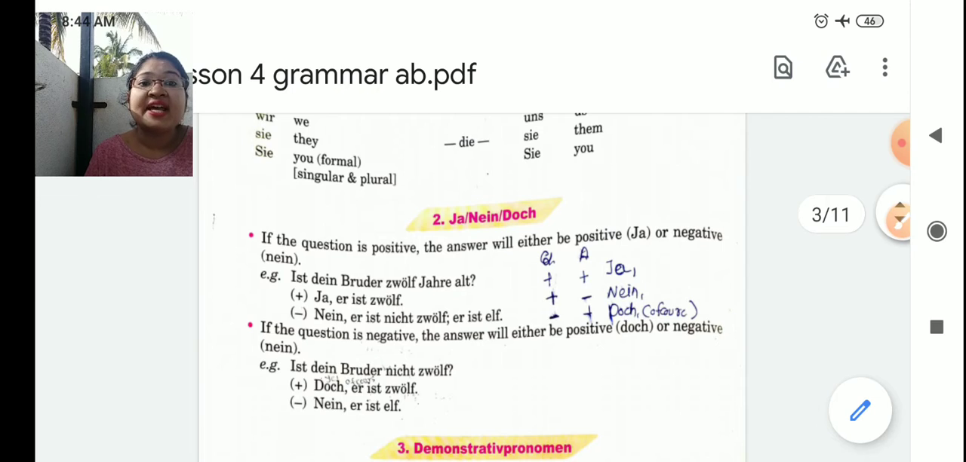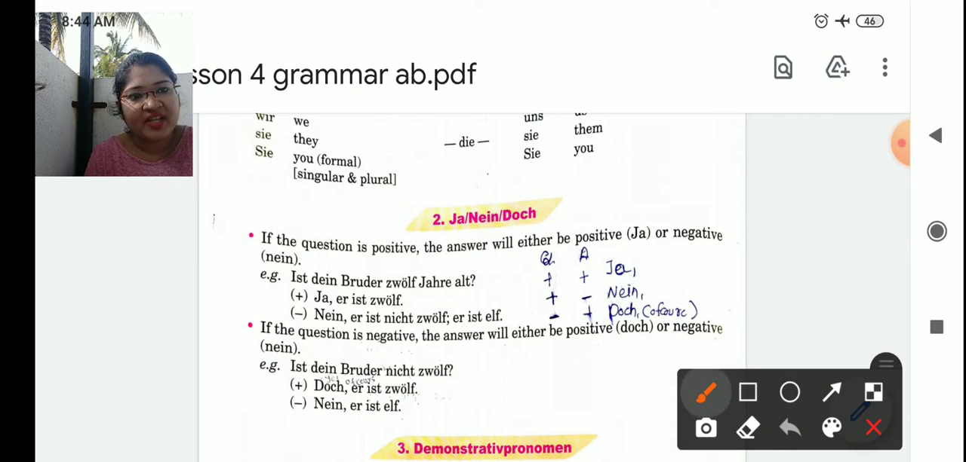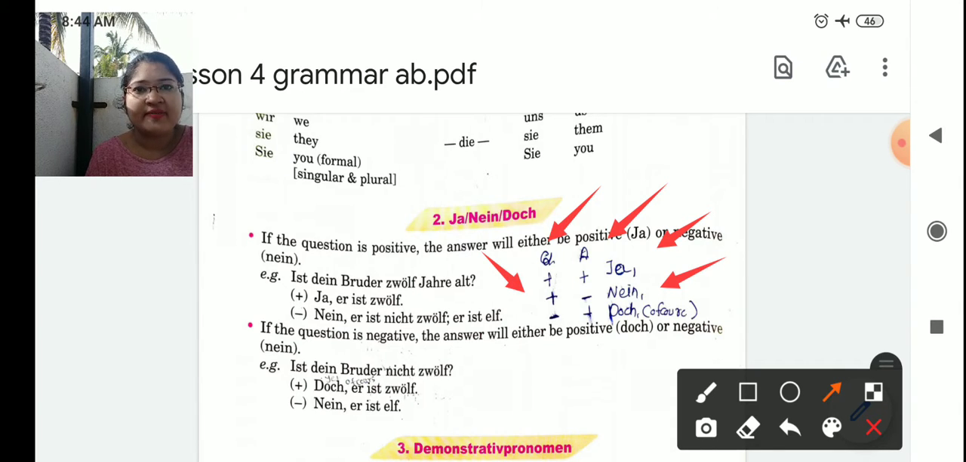That is ja, nein, doch. Very easy. See, this is the hint, students. If the question is positive, then the answer will also be positive. Then you will use ja. If the question is positive and the answer is negative, then we say nein. If the question is negative but the answer is positive, then we start the answer with doch. Now let's learn this in detail. Just remember this thing which I have explained to you now.